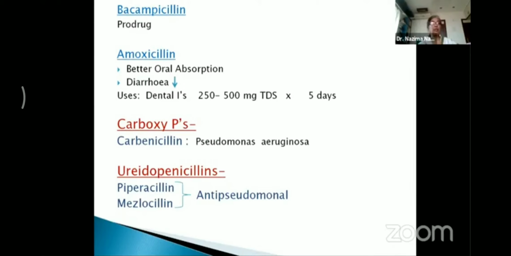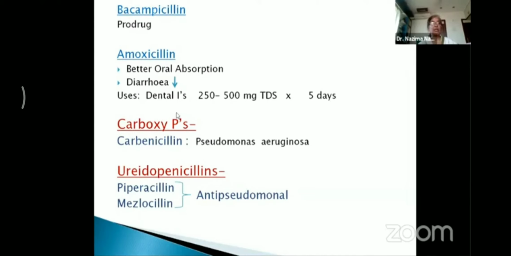Now, coming to the uses, amoxicillin is used in orodental infections in the dosage of 250 to 500 milligrams thrice a day for a minimum period of 5 days. So the frequency with amoxicillin is thrice a day, whereas for ampicillin we have to give it 4 times a day or QID. That is another difference why we are not preferring ampicillin.